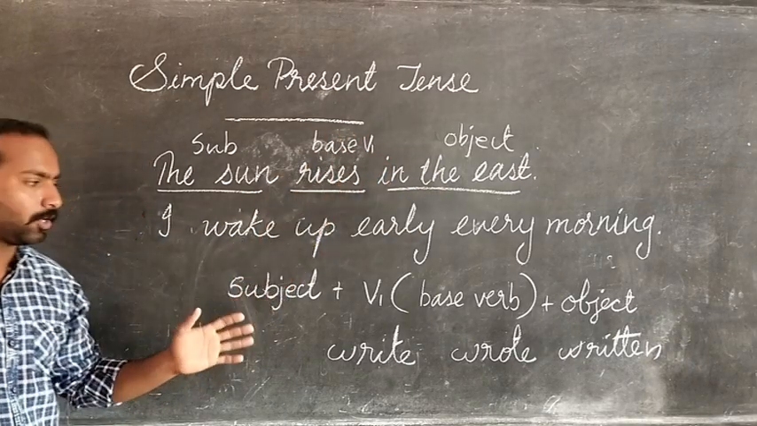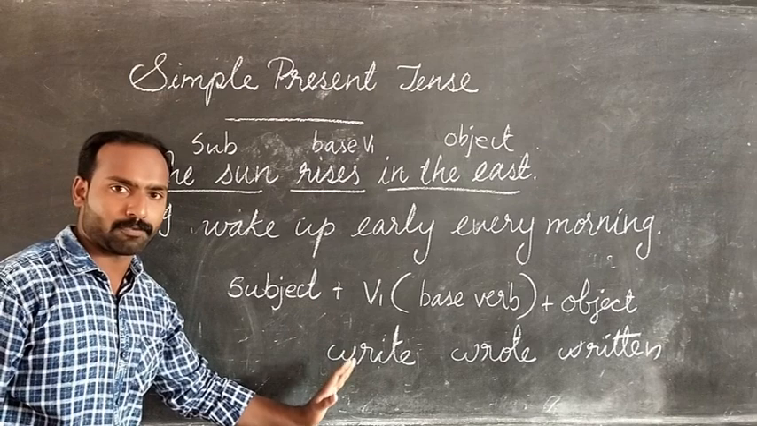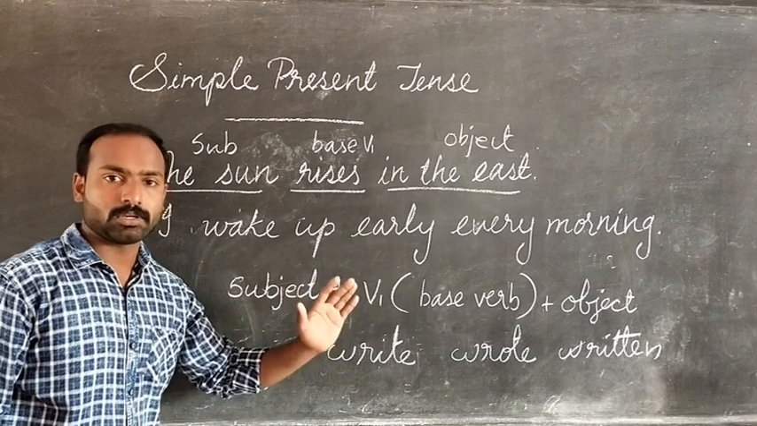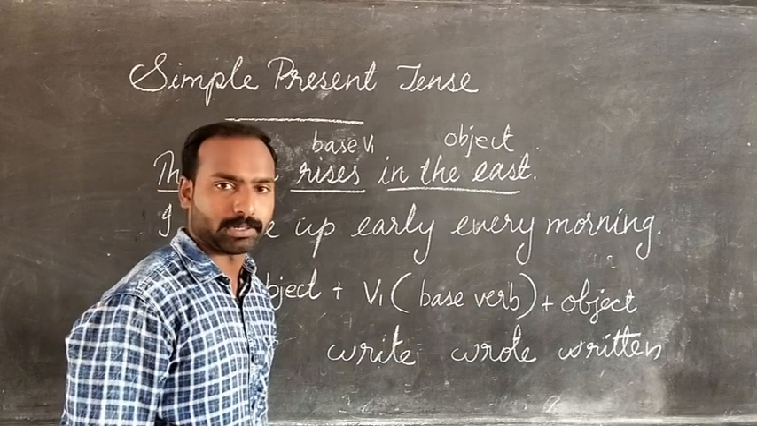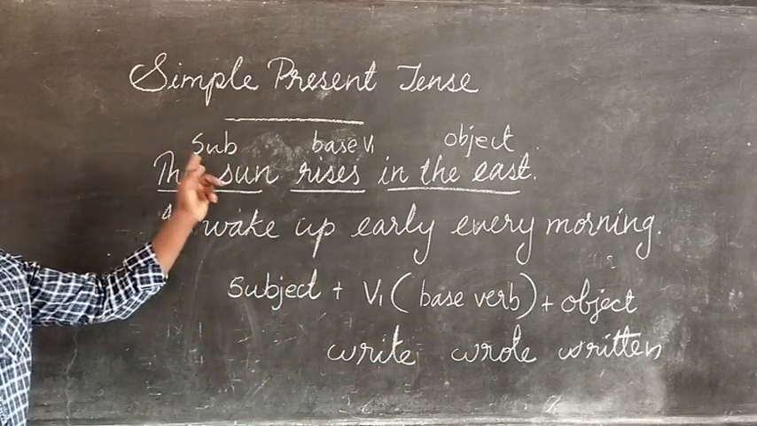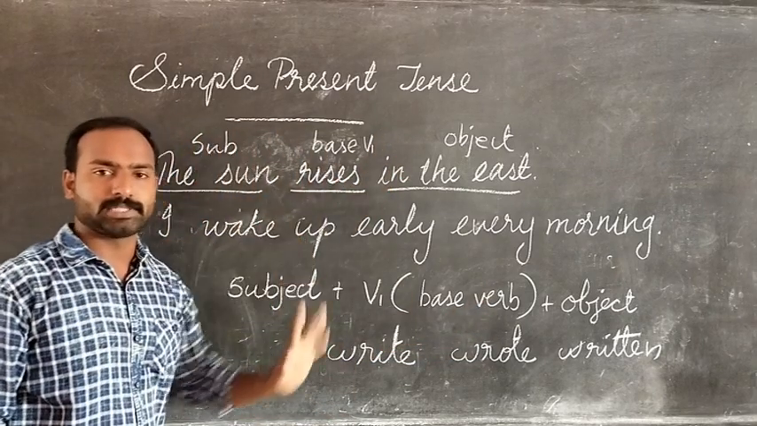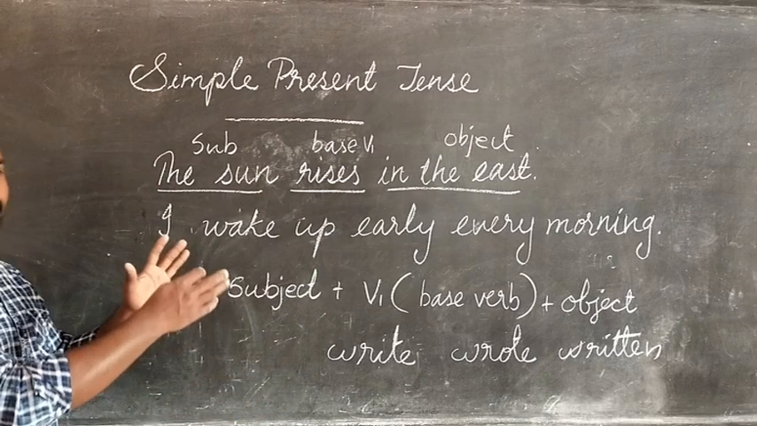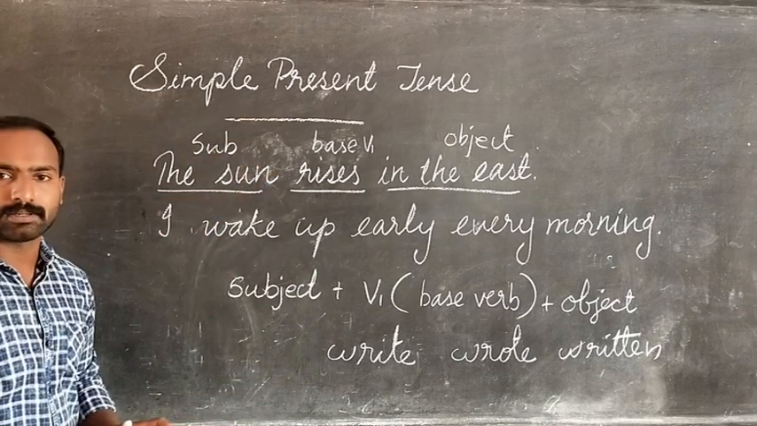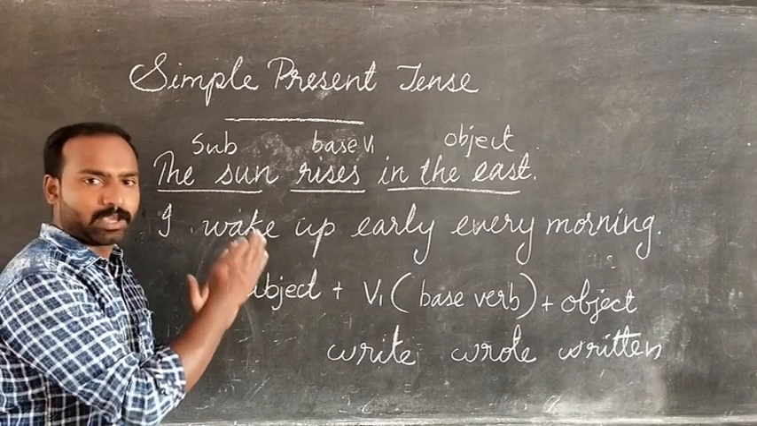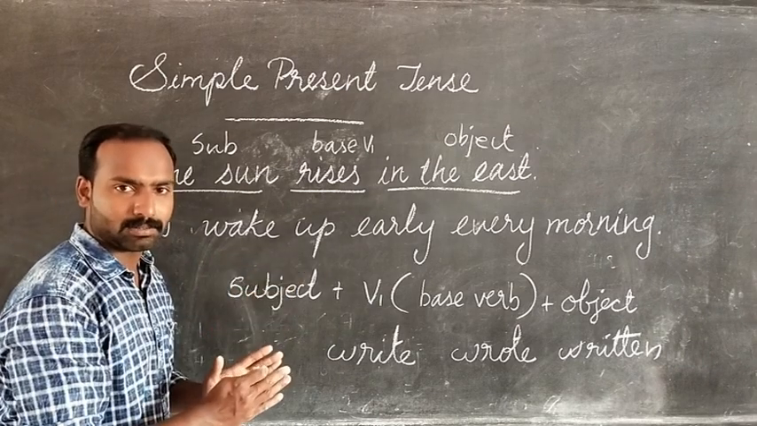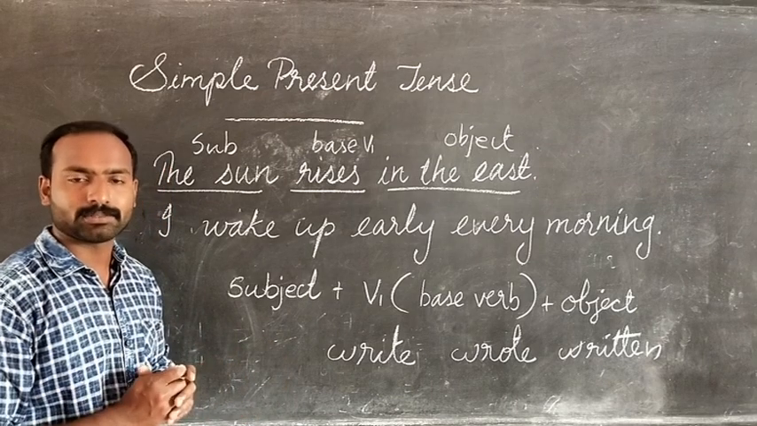When I say V1, you must understand it is base form, and when I say V2, you have to understand it is past form, and V3 past participle. Clear? So here we are: subject plus V1 plus object. So you can construct a sentence called simple present tense. Is it clear? Simple present tense: subject plus V1 plus object. Can you make a sentence?